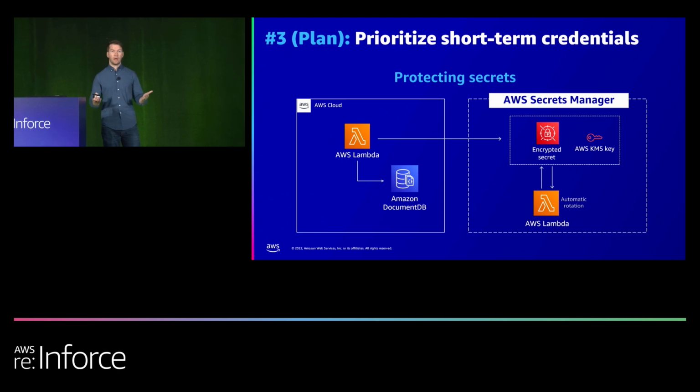But obviously, organizations still have long-term secrets, like passwords that don't use IAM roles or need to be stored somewhere because an application needs to access the database. And so you can protect these with AWS Secrets Manager, which will encrypt the secret using a KMS key, and you can configure automatic rotation of that secret. And this will help reduce the risk of those long-term secrets, and kind of mentally, I think of it as turning a long-term secret into a shorter-term secret because of that automatic rotation.